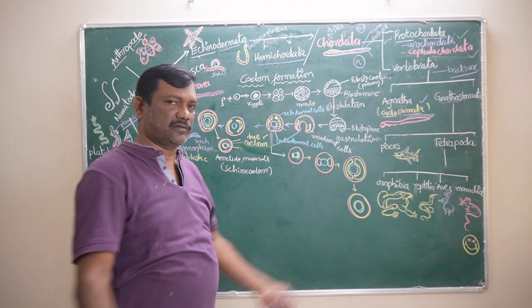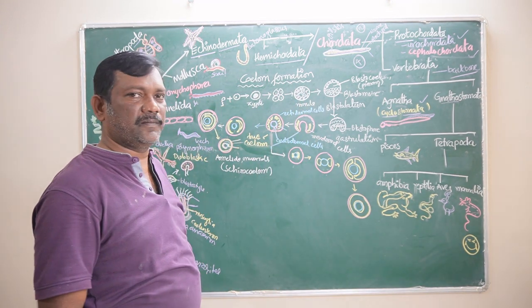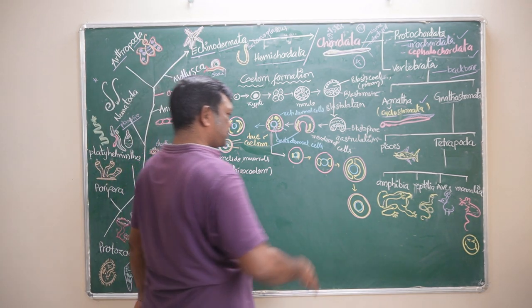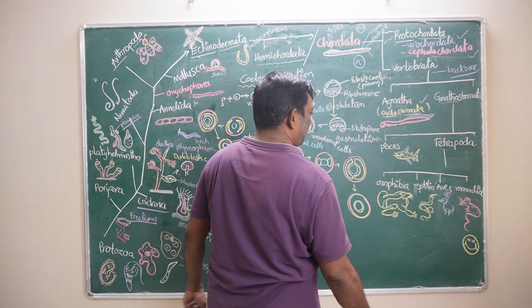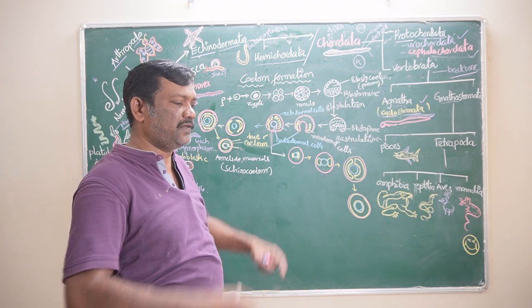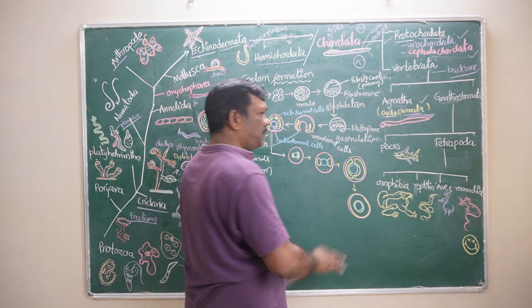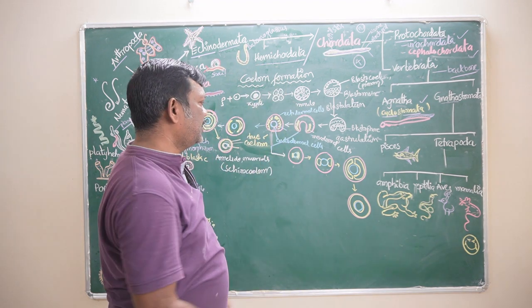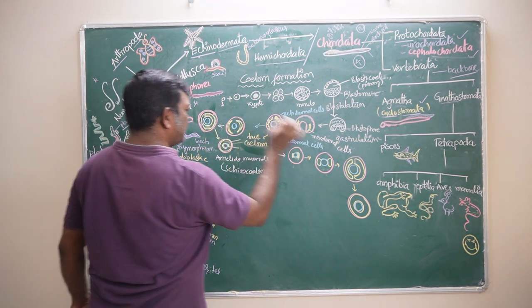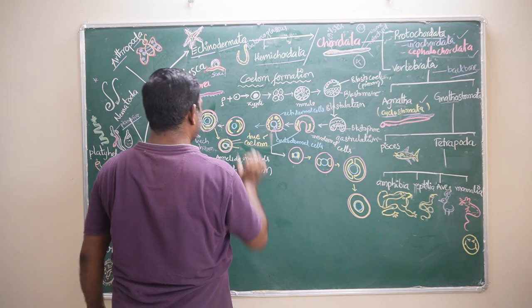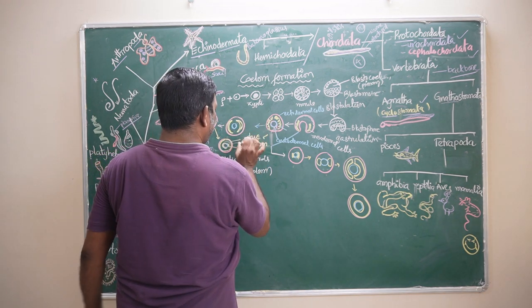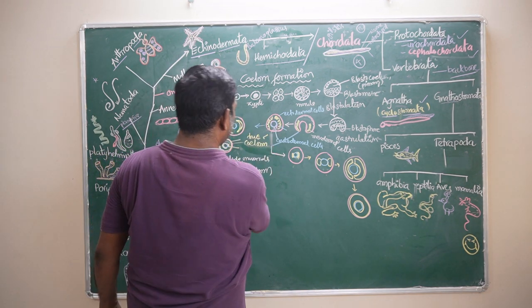Next, organogenesis follows. After organogenesis, different cells are differentiated from the ectoderm, endoderm and mesoderm, and all the body organs are formed. But the difference between schizocoelomates and enterocoelomates is the splitting fashion.